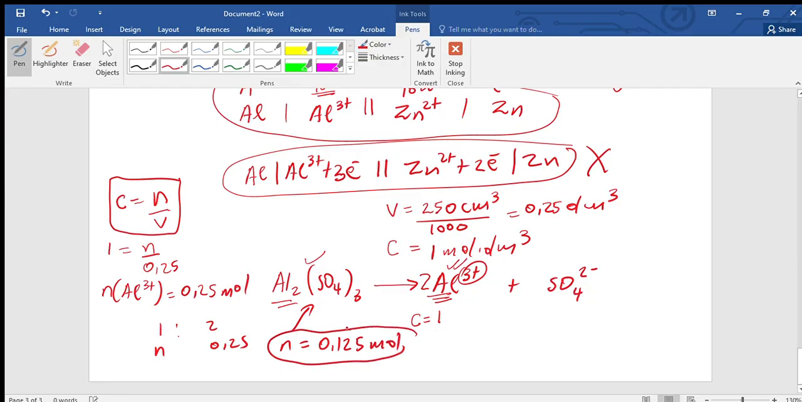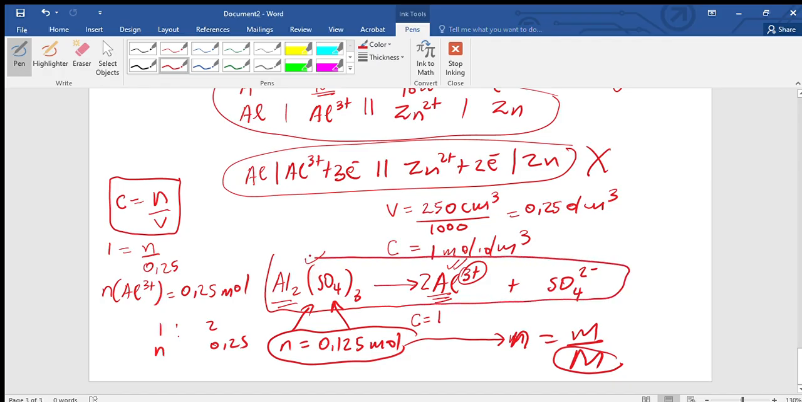Those are the number of moles. Now we calculate the mass. N in fact is equal to M over capital M. Then we substitute the number of moles, calculate the molar mass, and cross multiply, and then we are done with this question. So it is important to know how your compound dissociates in water, and to see what the ratio is. That was the problem there. Thank you.